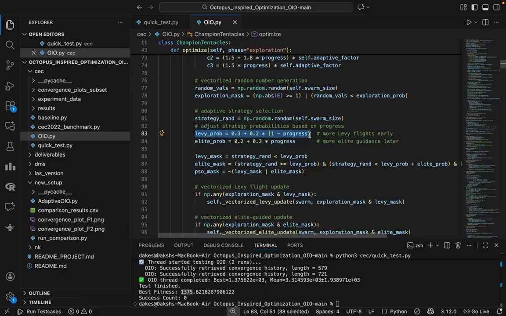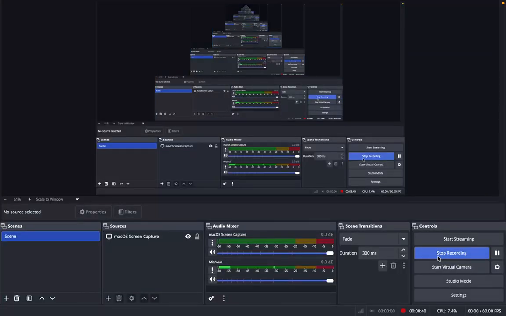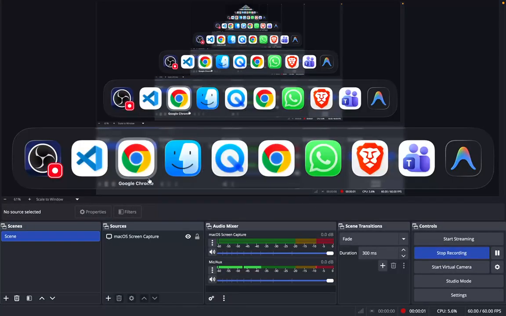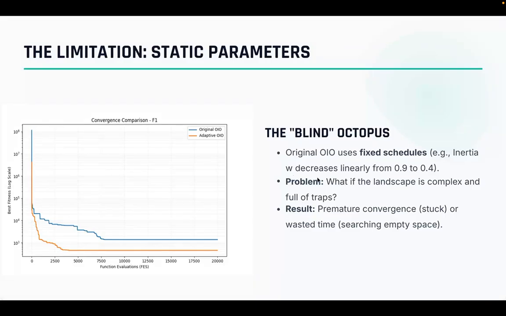So, this analysis set the stage for our innovation. Now, I'll hand it over to Harshit, who will explain how we fix this in our adaptive logic. Thank you, Daksh. I am Harshit and I will be presenting the core innovation of our project.